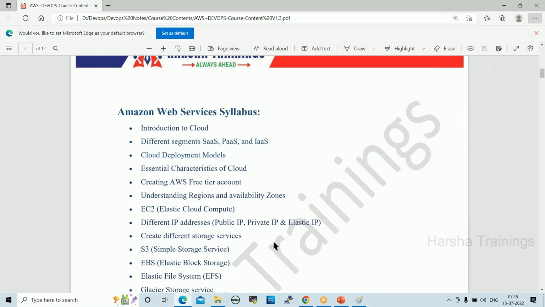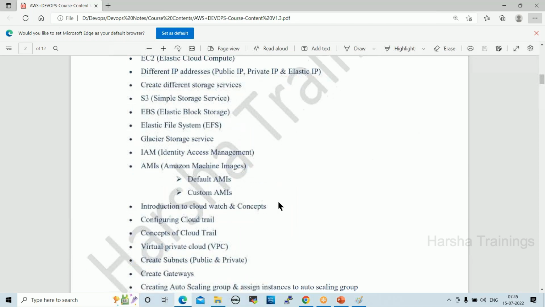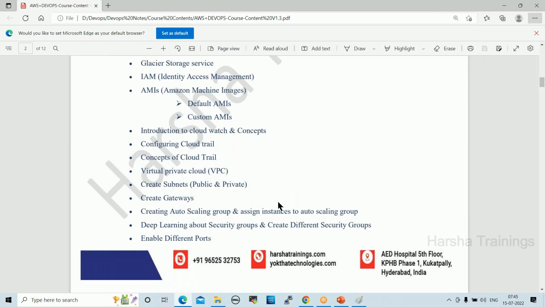So this is the Amazon Web Services syllabus. These are the modules. Nearly 18 services will be covered in AWS: EC2, S3, EBS, Elastic File System, Glacier, IAM, AMI, and different services like CloudTrail, CloudWatch, VPC, subnets, public subnets, private subnets.